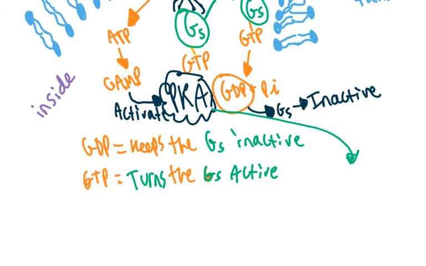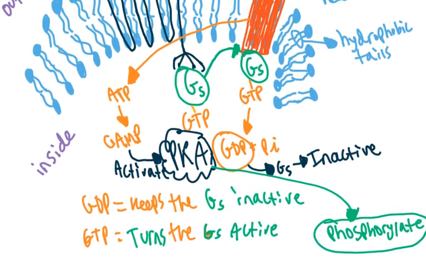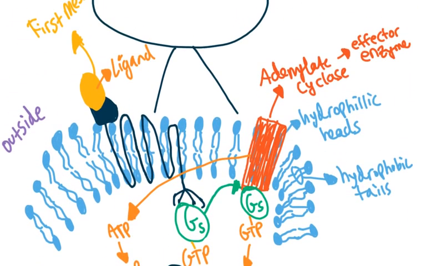Its job is just to go phosphorylate different types of proteins inside the cell to carry out whatever function that cell needs to carry out. So that's the protein kinase A, second messenger, G-stimulatory protein, intracellular pathway.